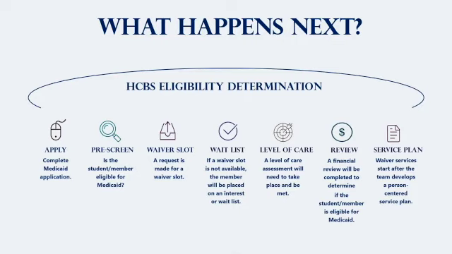If a waiver slot is not available, the student or individual will be placed on a waiver interest list or waiting list. If a waiver slot is available, a level of care assessment will need to take place and be met. A financial review will then be completed to determine if the member is financially eligible for Medicaid. Once eligibility is determined, waiver services start after the student and their team come up with an individualized, person-centered service plan.